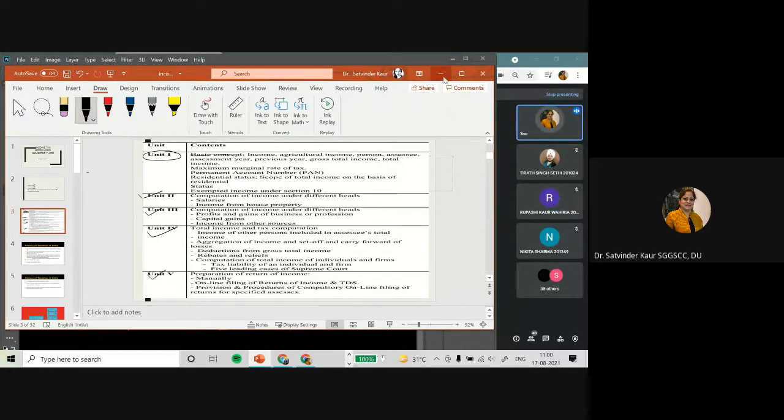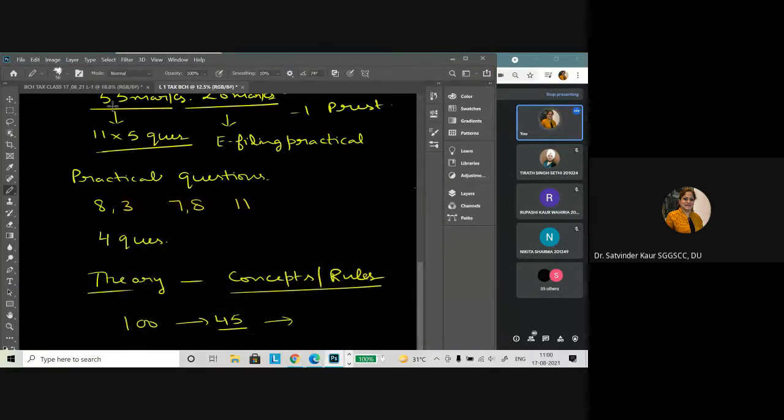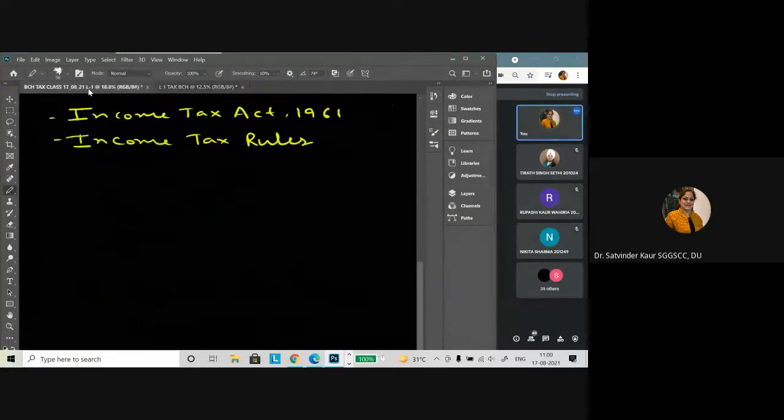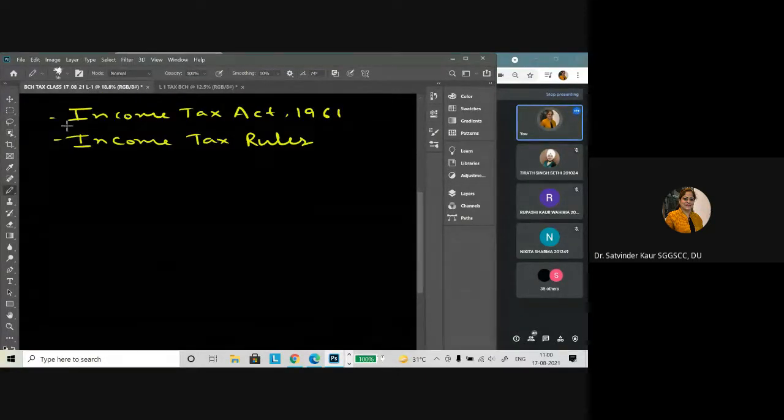So now let's understand how we go about it. First, when we talk about the income tax paper, the basic legal provision or the law which governs is the Income Tax Act 1961. When a particular law comes, certain explanations and clarifications are needed, and these clarifications have been given under the Income Tax Rules 1962.